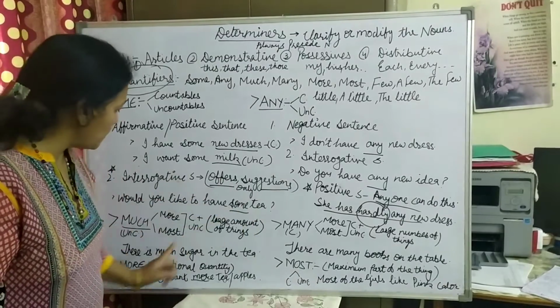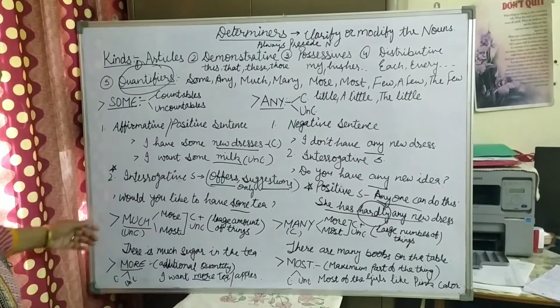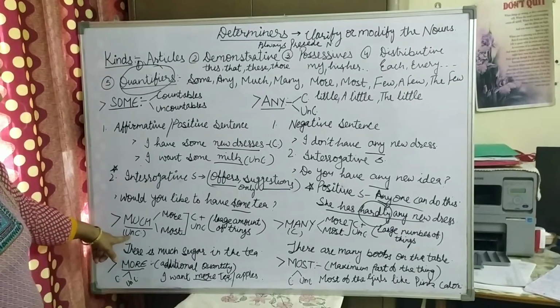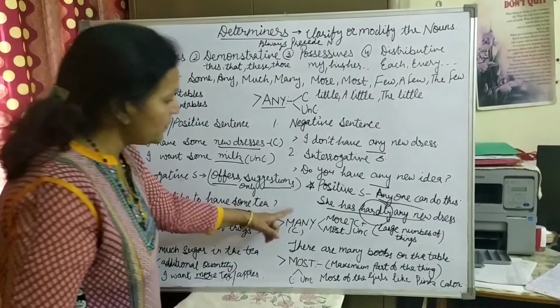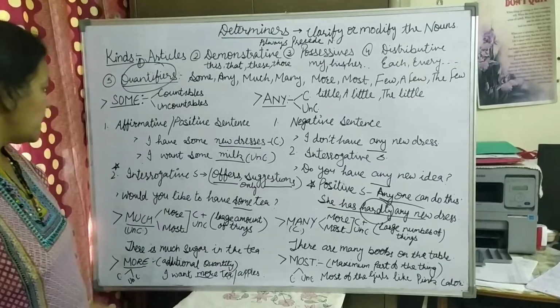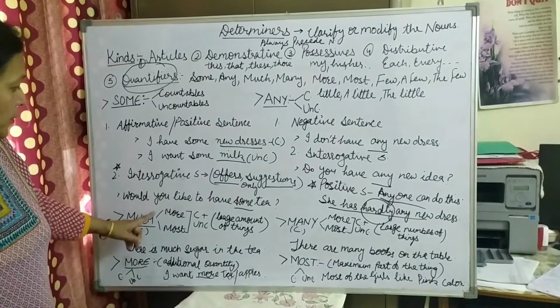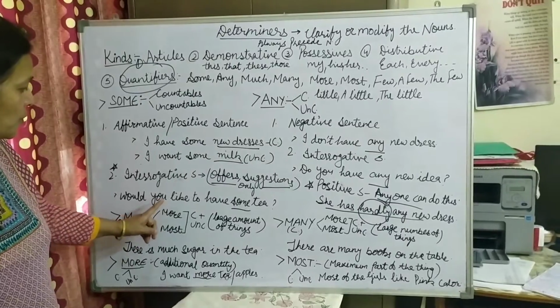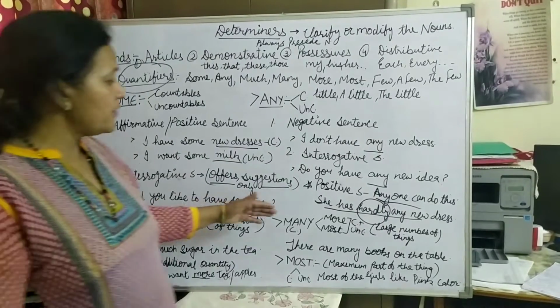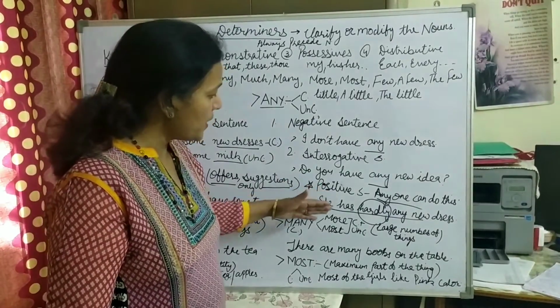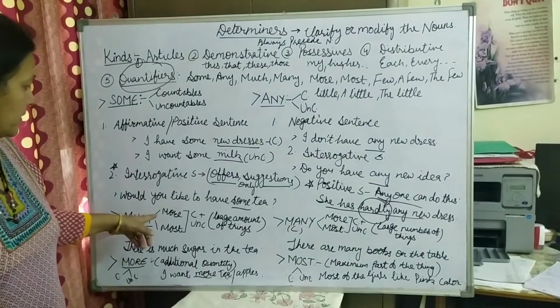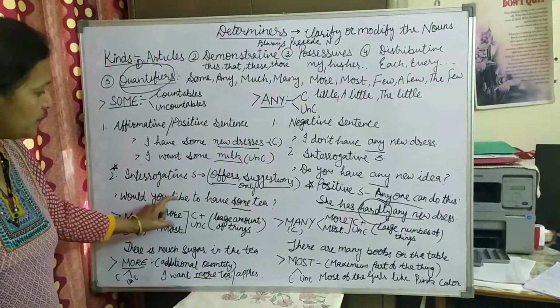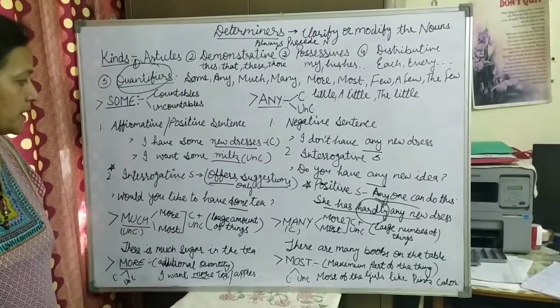Now we will discuss much and more. Much, many, more, most. First of all, see, much is used with uncountable nouns and many is used with countable nouns. If we use it as an adjective, then its degrees are more and most. And the degrees of many are also more and most. So more and most can be used with both countable and uncountables.